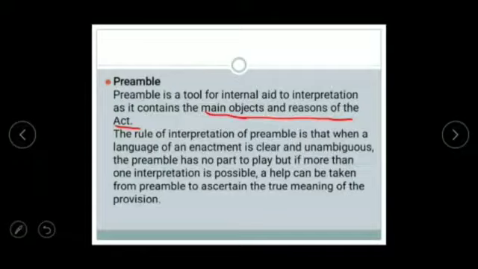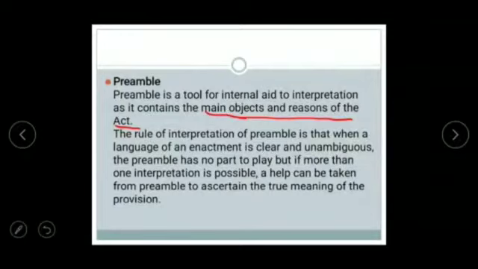So the main object and purpose of the act are found in the preamble. Or we can say the preamble is the act in a nutshell. It is a preparatory statement. It contains the reason for enactment of the act. It is an intrinsic aid in interpretation of an ambiguous act.